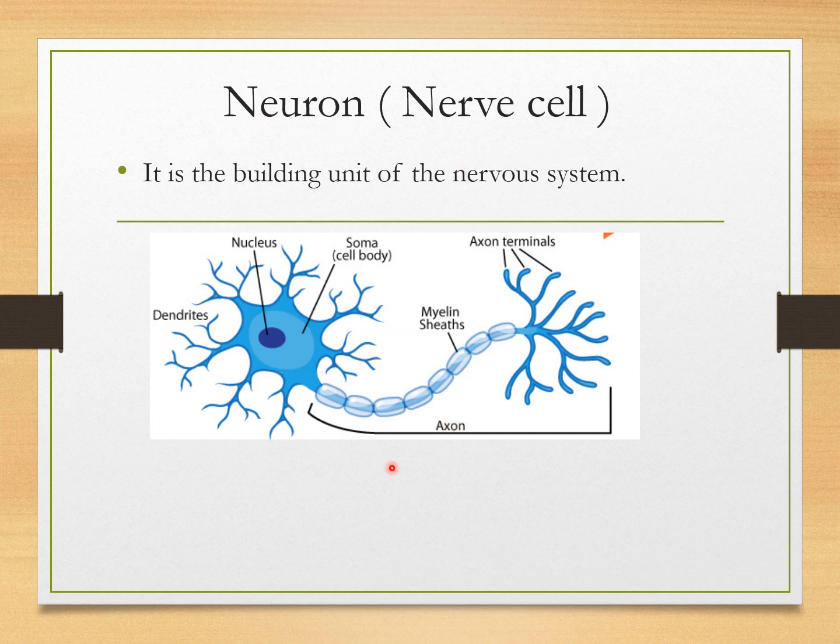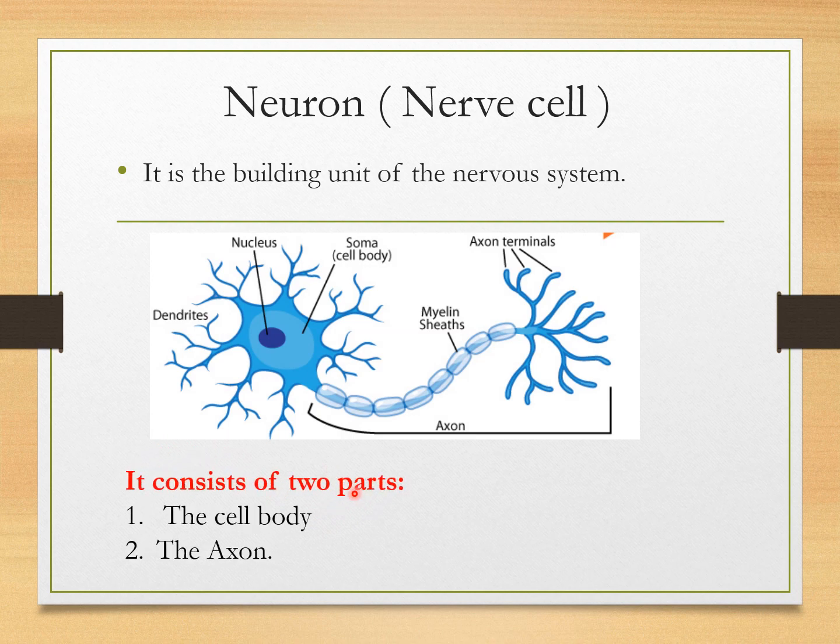It consists of two main parts, which are number one, the cell body. All of this part is the cell body. Number two, the axon. So the neuron is the building unit of the nervous system. A neuron is similar to the animal and plant cells, which we studied before. It consists of two main parts, the axon and the cell body.